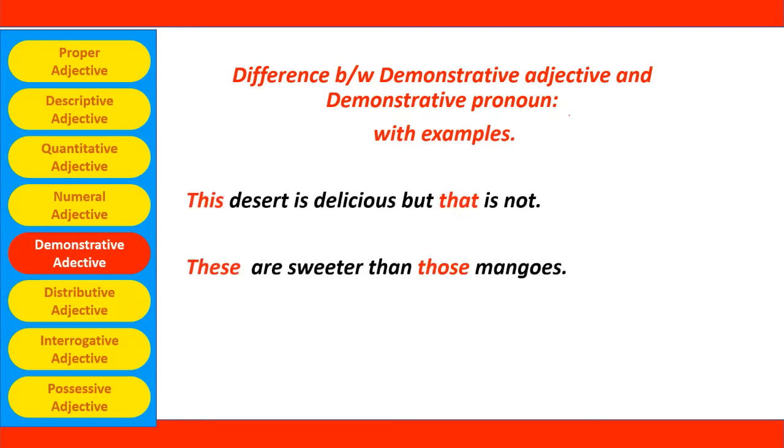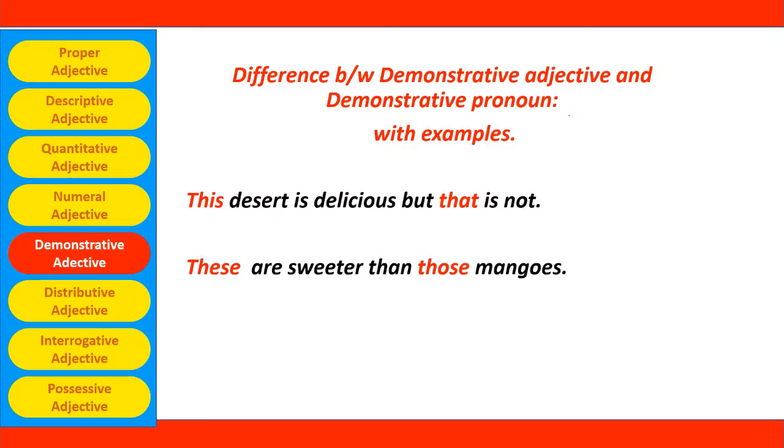Let's see the difference between demonstrative adjective and demonstrative pronoun. As we all know, the demonstrative adjectives and pronouns are the same: this, that, these, those. So what is the difference between them? The main difference is that the adjectives point to the noun and the pronouns always replace a noun. So this is the main difference which we have to keep in mind. Now let's see with examples.